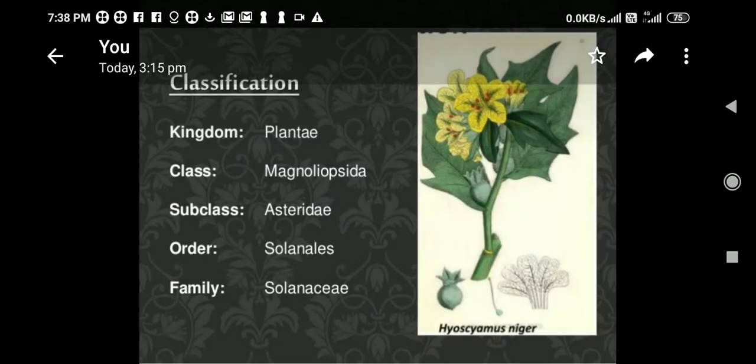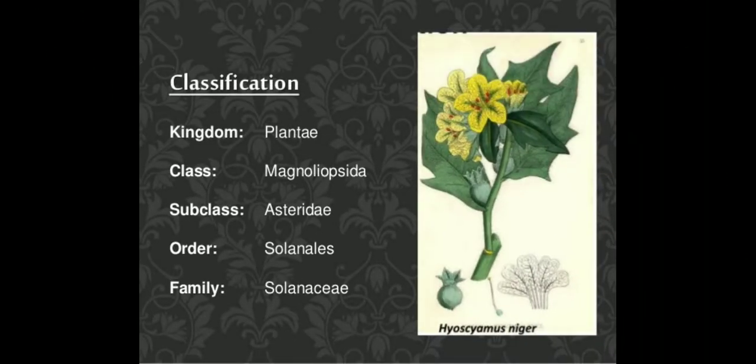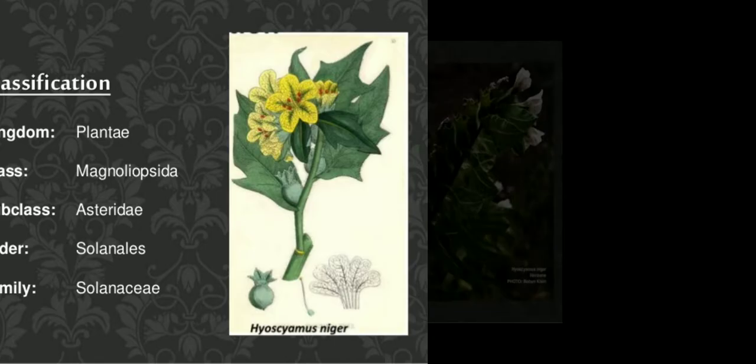Students, first of all, classification of Solanaceae family. You all know that this belongs to kingdom Plantae, class Magnoliopsida, subclass Asteridae, order Solanales, and family Solanaceae. Students, this is the image of a plant which belongs to this family, that is Hyoscyamus niger. This is a plant of this family.